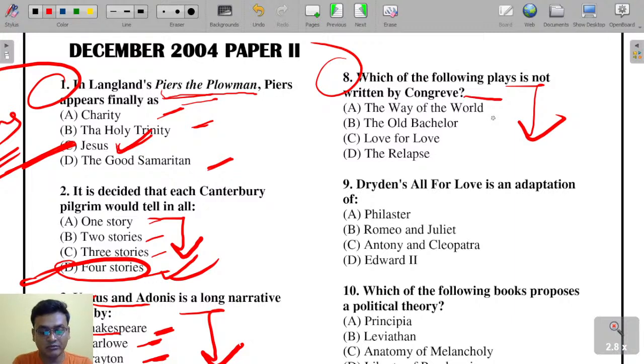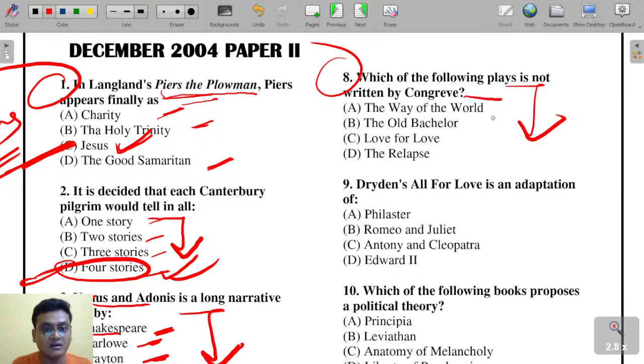Now tell me who has written The Relapse. Also, in which year was The Way of the World published?